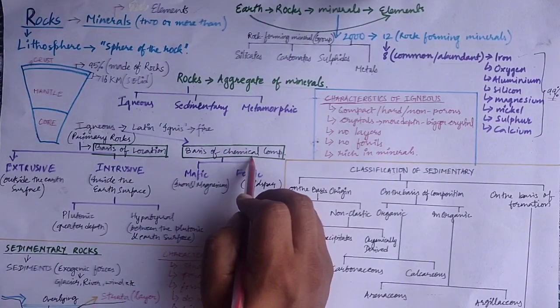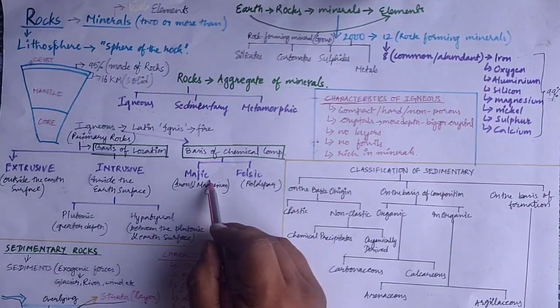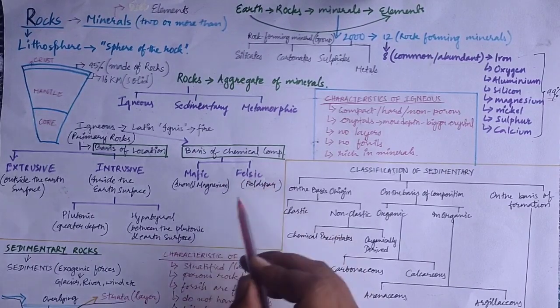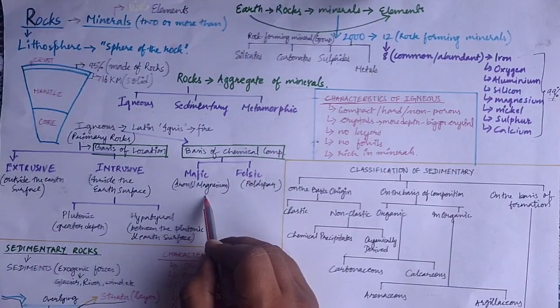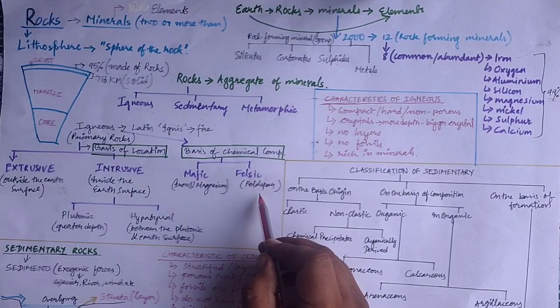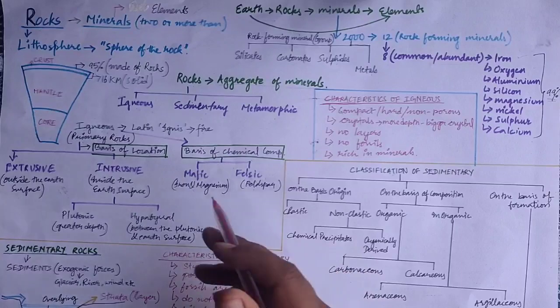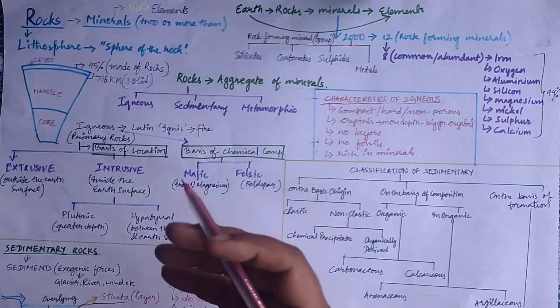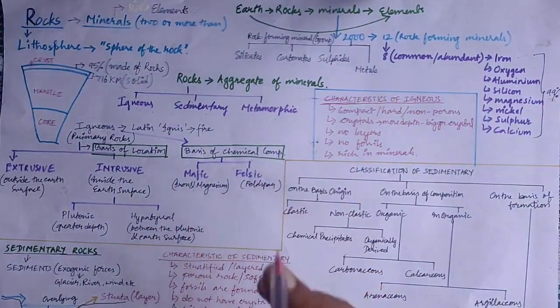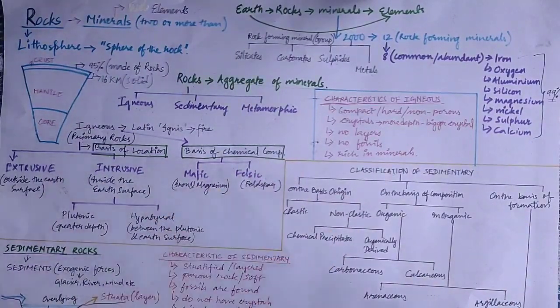Igneous rock is also further classified on different bases: chemical composition and location. On the basis of chemical composition, it is of two types: mafic igneous rocks and felsic igneous rocks. In mafic igneous rocks, a greater amount of minerals like iron and magnesium is present, and felsic igneous rocks mainly contain feldspar, mostly the silicates of aluminium with sodium and calcium or potassium. So based on chemical composition it is of two types, mafic and felsic.